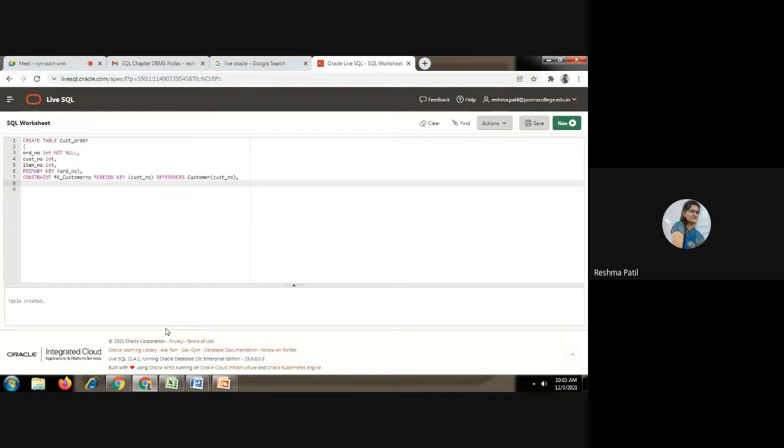In the same way you are going to create the foreign key for this item number. Everything will be the same. Only the name of the foreign key is changed, plus your field name is going to be changed. So constraint fk, give here a name related to that field. For example, item number, then foreign key.